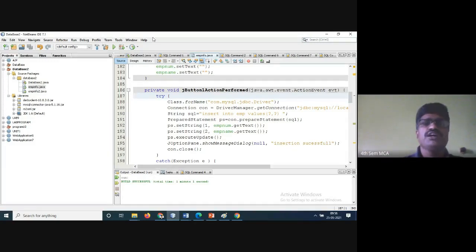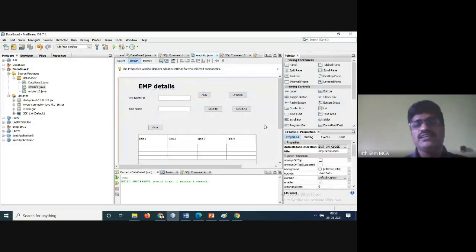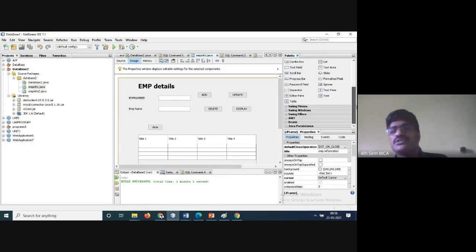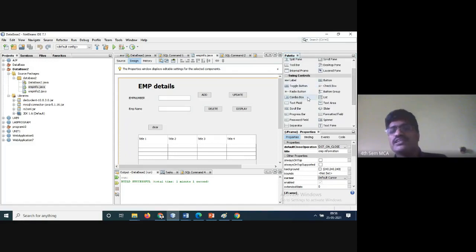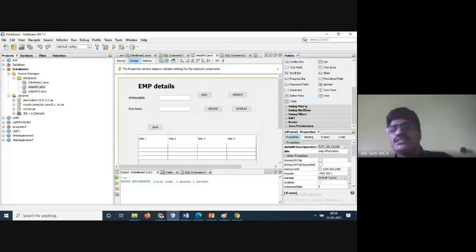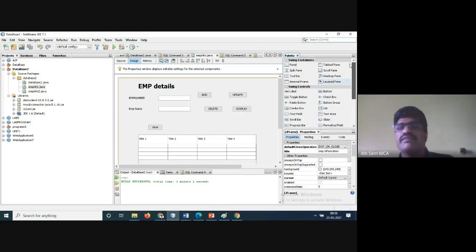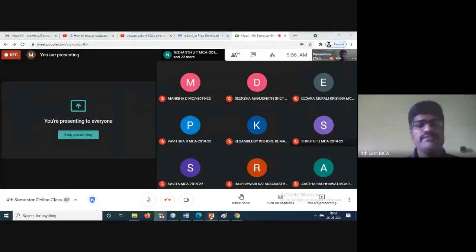Now, what I have told you, I have also gone into the designing. See here, the designing part. I have not made the colors and everything; it is all available here, and you have the toolbox for whichever one you want: scroll bar, radio button, combo box, list, all these will be available. Menus, windows, AWT, beans, Java persistence, all are available, so we just need to utilize that. That's all. Now again we'll go back to theory.